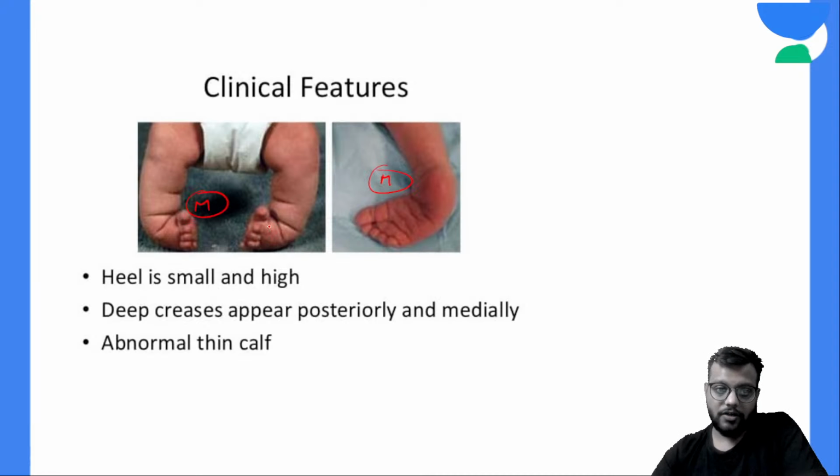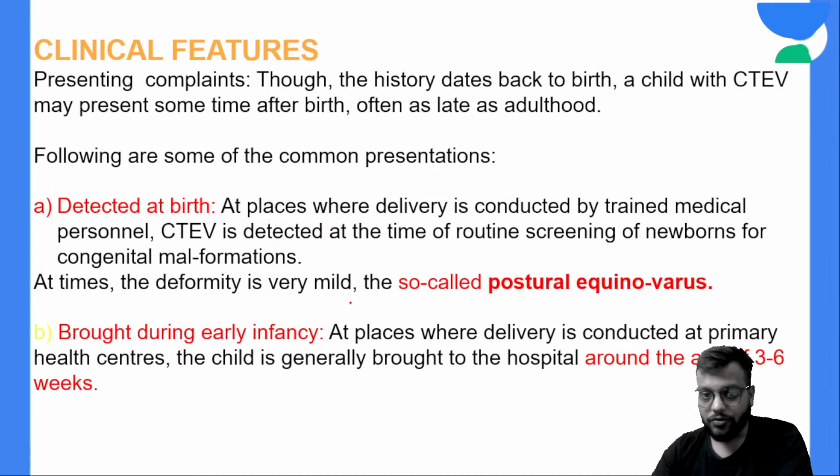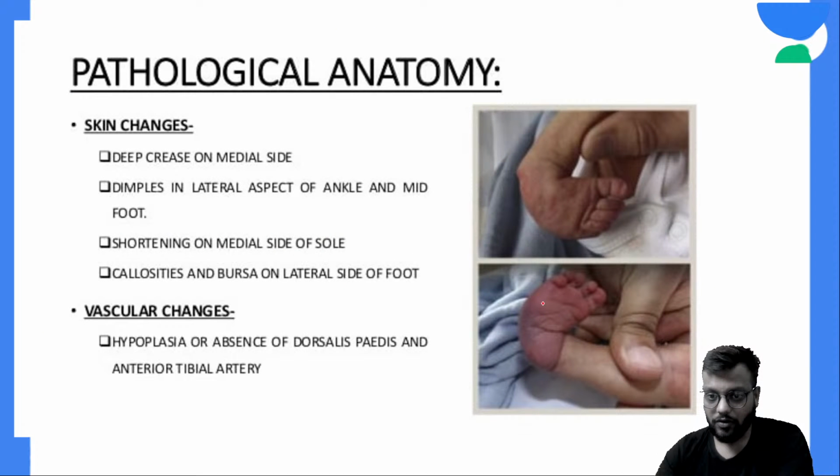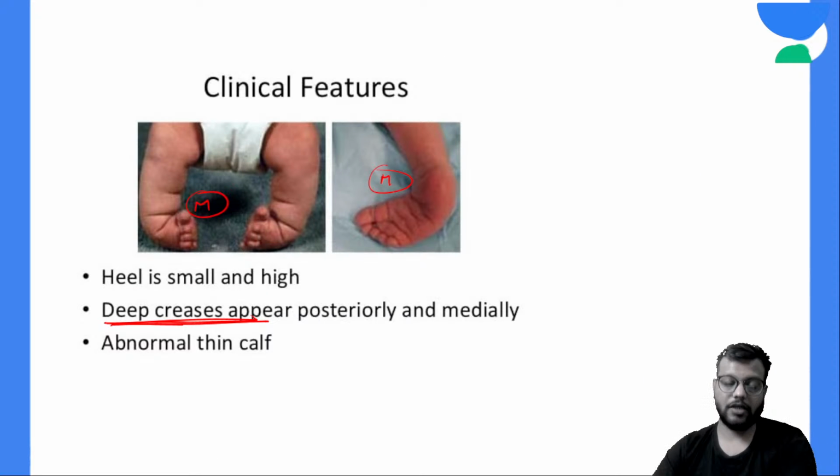So on the medial side you can see, due to the cavus deformity, you have thick, deep palmar creases, whereas on the lateral side, I'll show you the picture of the lateral side also. Here on the lateral side, you will have the bony prominences with dimples, callosities and bursas.